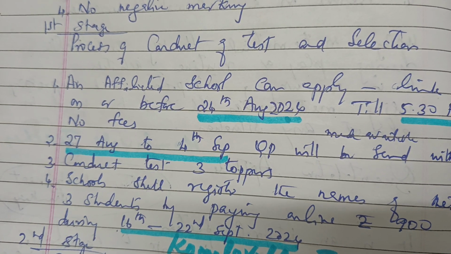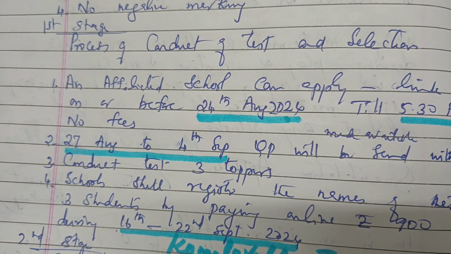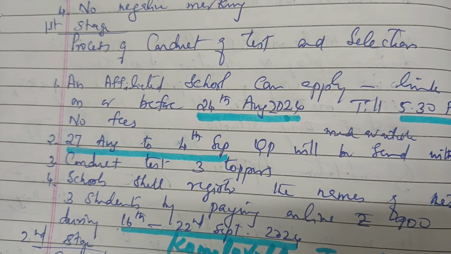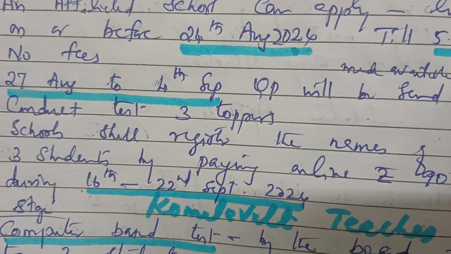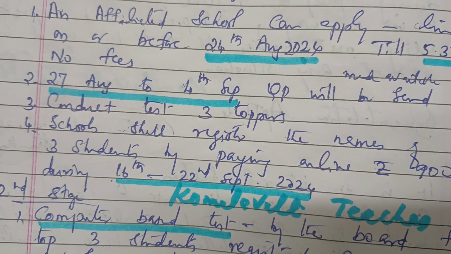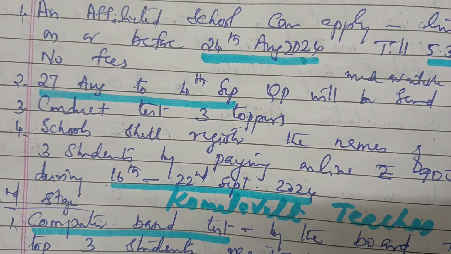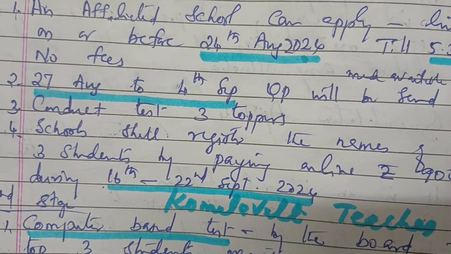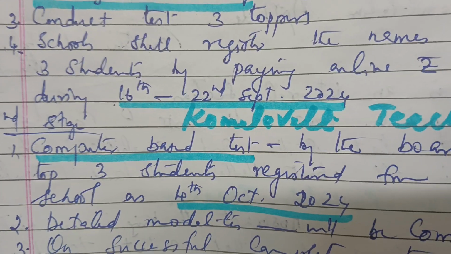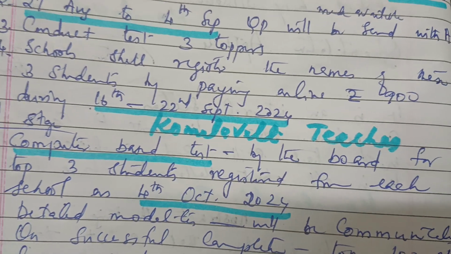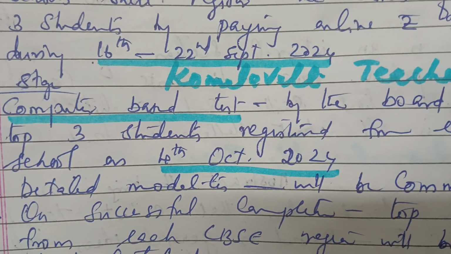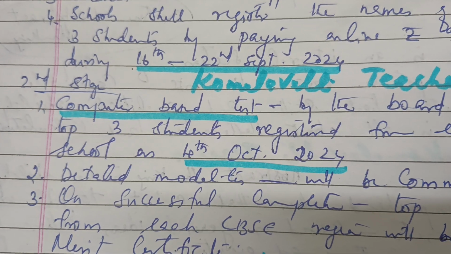Then select the top 3 students. If more than 3 students have the same mark, you have to do some screening activities. Then schools shall register the names of those 3 students by paying 900 rupees online during the period 16th September to 22nd September. The second stage is a computer-based test by the board for the top 3 students registered from each school on 4th October. So the computer-based second stage of examination will be on 4th October 2024.